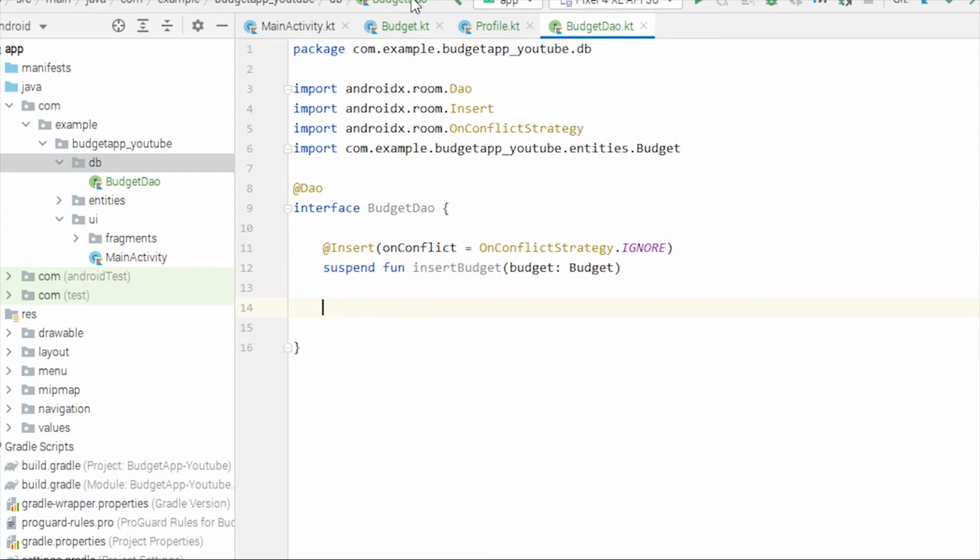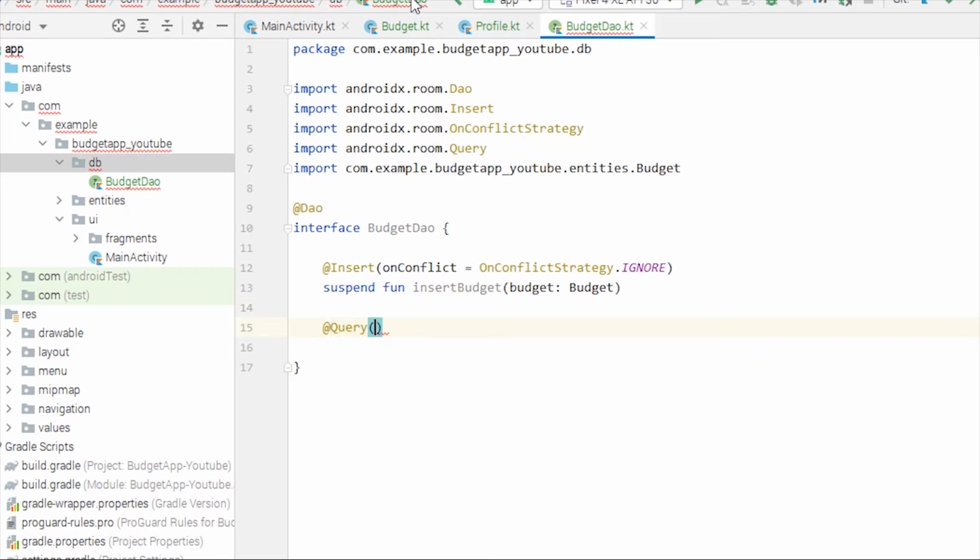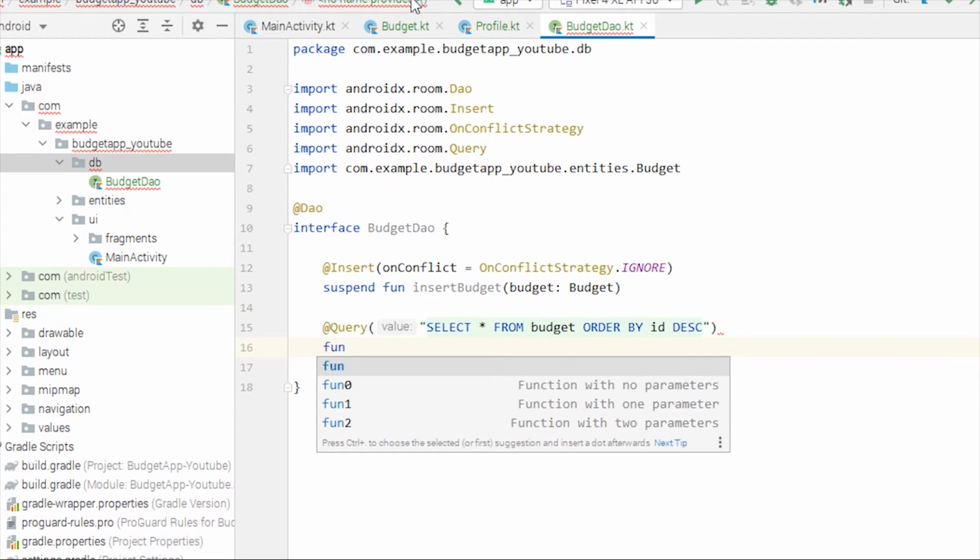And another function we'll create is to get all the budget entries, but unfortunately we don't have an inbuilt annotation like insert, but we have another annotation which is @Query, through which we can query the database table. So we're gonna write select star from budget, and we're gonna order by ID, and this will be in descending order, and we'll create a function.